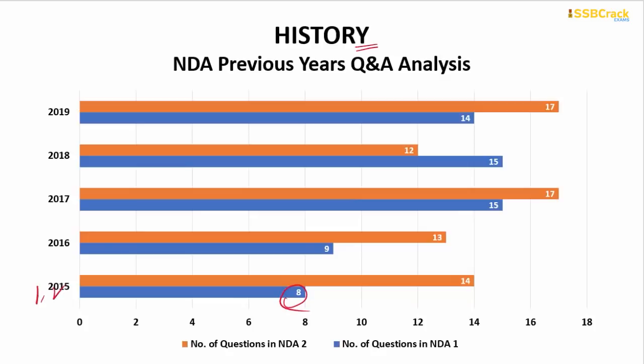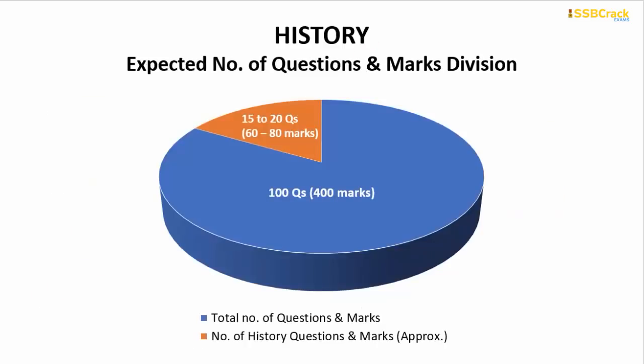and the maximum number of questions came in both the NDA 2 of 2017 paper and the NDA 2 of 2019 paper. So you have to remember these. By analyzing this important bar analysis, I can tell you that you can expect around 15 to 20 questions from all of the 100 questions regarding the history part. So by scoring completely correct answers in history, you can expect to score around 60 to 80 marks out of the whole 400 marks in the complete NDA GAT, the general section paper.